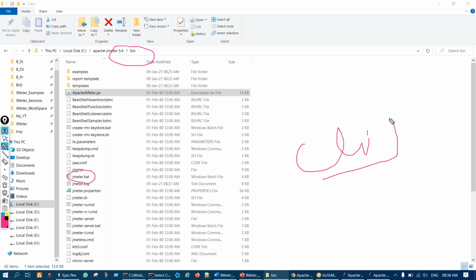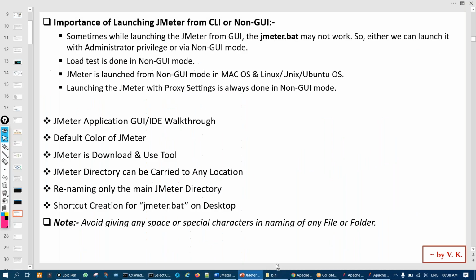CLI mode is what? Command line interface, or non-GUI mode, we call it a non-GUI mode, using command prompt, and we can launch JMeter. Okay, so that is one option, right? That's why CLI is important. Load testing, when the load testing will happen, that is done generally in non-GUI mode only.